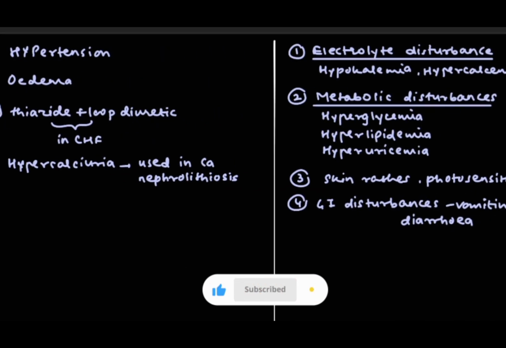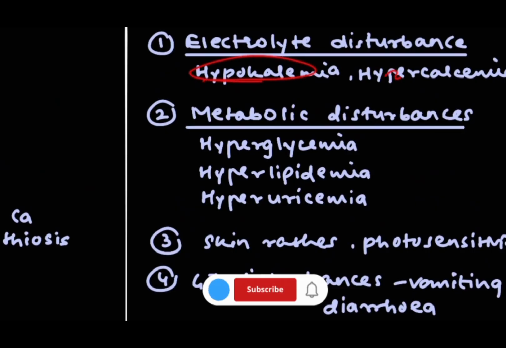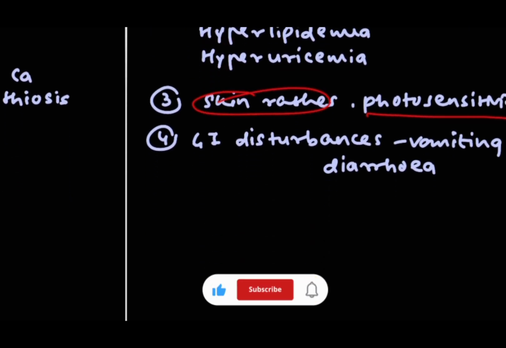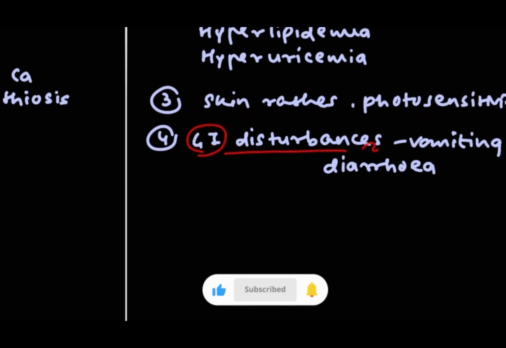Now adverse effects. So electrolyte disturbance will be there, which will lead to hypokalemia and hypercalcemia. Then second is metabolic disturbances. Here will be hyperglycemia, hyperlipidemia, hyperuricemia, as well as hypersensitivity reactions such as skin rashes or photosensitivity. And moreover to this, there will be GI disturbances such as vomiting, nausea, diarrhea. So this was all about thiazide.